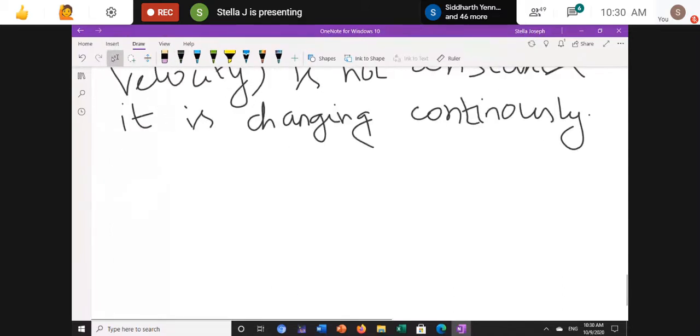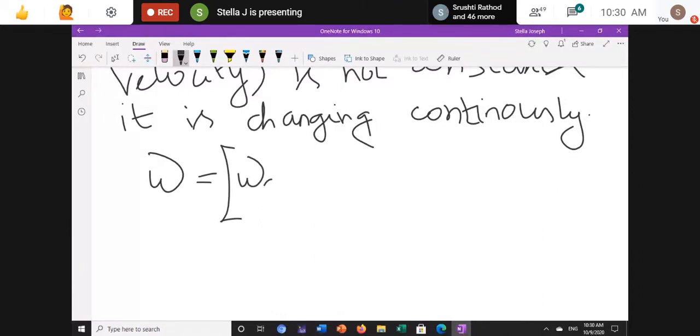So for that we have omega, which is represented with the carrier frequency omega c plus em cos omega mt. The carrier frequency is changing in accordance with the message signal.